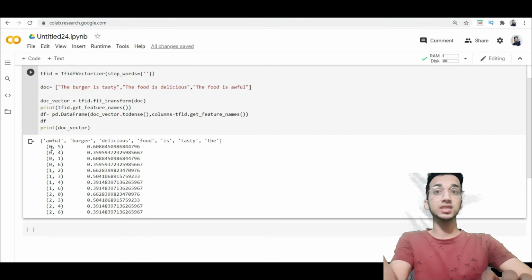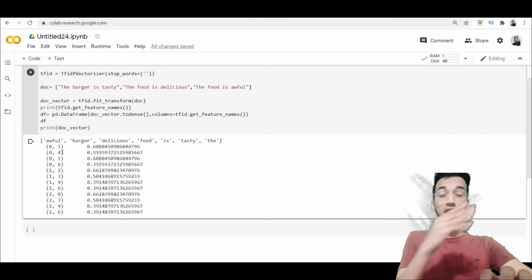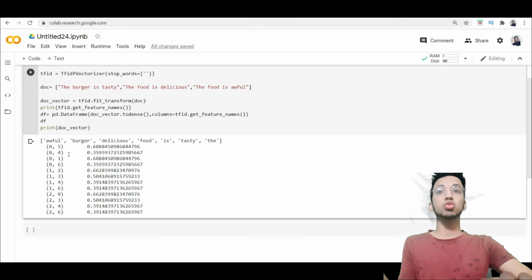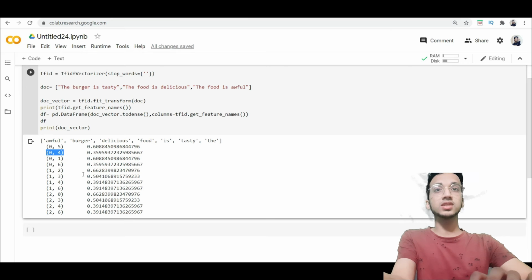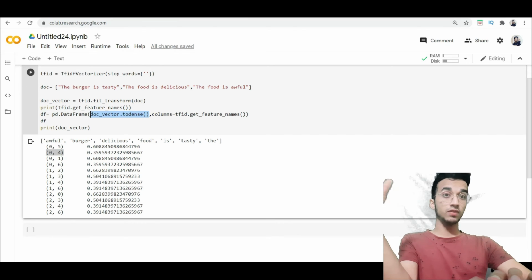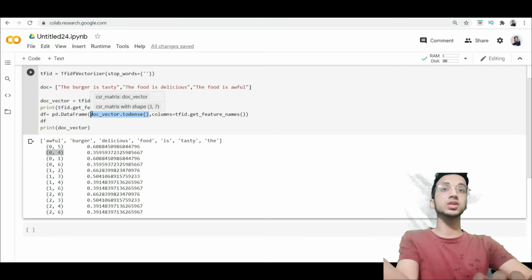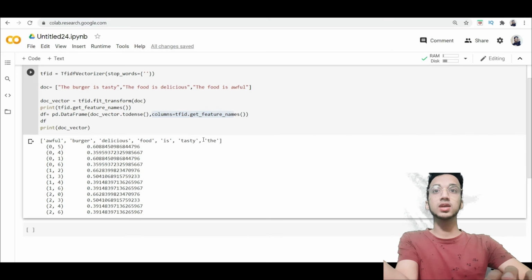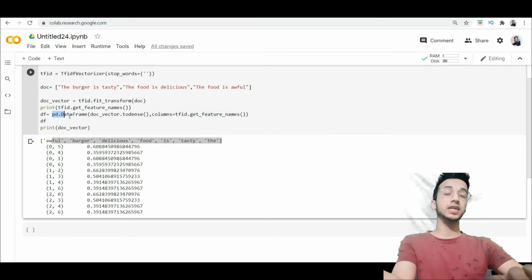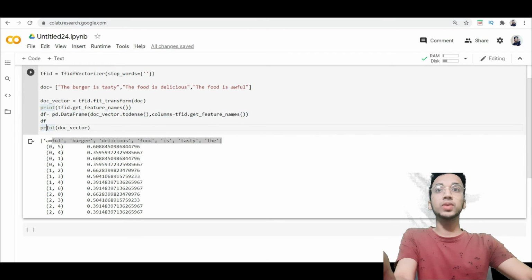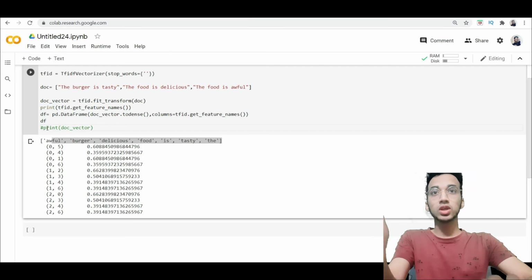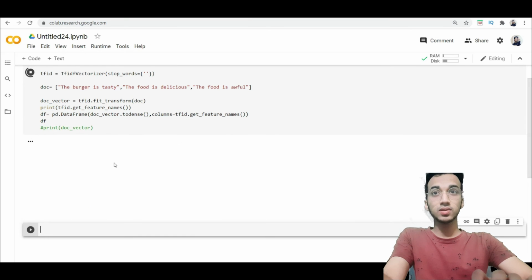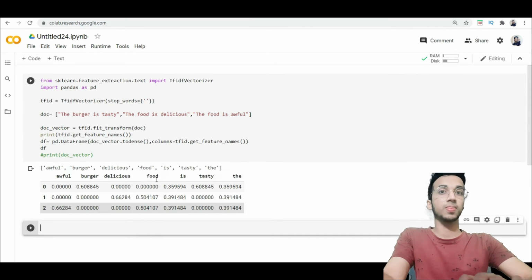So 0,5 basically means 0th row and 5th column, and 0th row and 4th column, but it's difficult to understand this way. So we call the toarray function, which converts that into a matrix representation, we assign the column names as all these words, and we convert that into a pandas data frame. Now when you print that data frame and run this code, this is what you'll see.